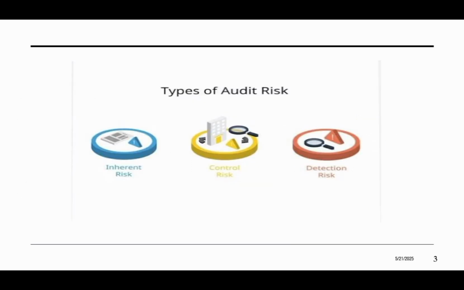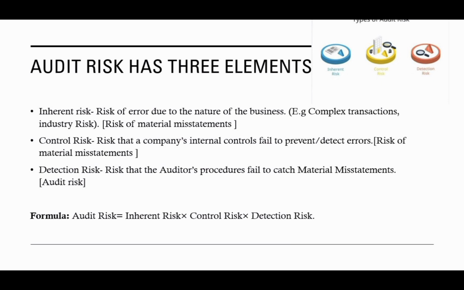So, there are three types of audit risk: inherent risk, control risk, and detection risk. Inherent risk is the risk of error due to the nature of the business, which is driven by complex transactions or industry risk. Control risk is the risk that a company's internal controls fail to detect errors.